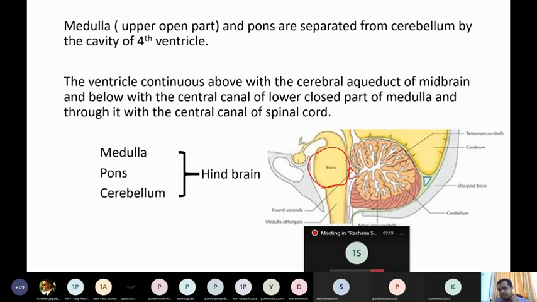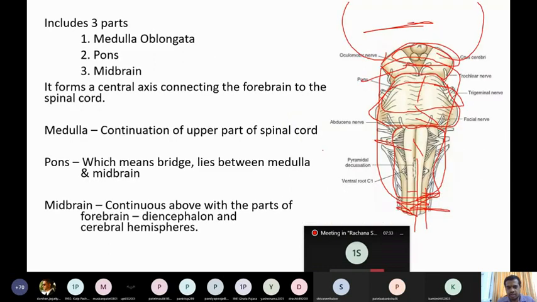Now, the pons lies like a bridge over this cavity, like a river or canal. Over that there is a bridge-like structure. So that is why the name is pons. The meaning of pons is bridge.